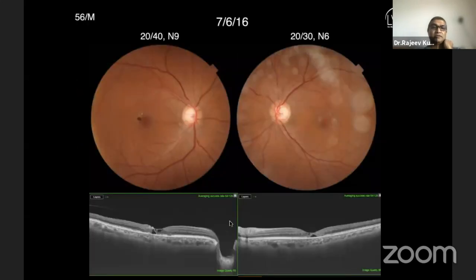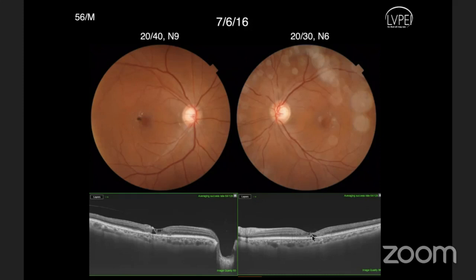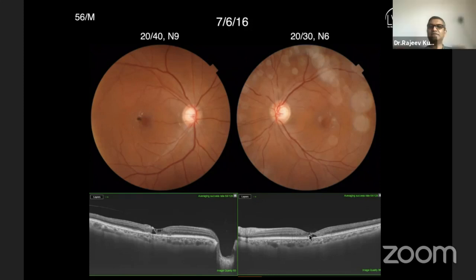So these are actual OCT pictures showing how the disease can present. It's the same patient, both eyes. You'll see one eye where there is already pigmentation, and the other eye at an early stage with minimal graying. But if you look at the OCT, the most typical feature is this cavitation which we see inside the retina, seen in both, along with the loss of the ellipsoid zone and the loss of retinal tissue, which becomes thinned out.